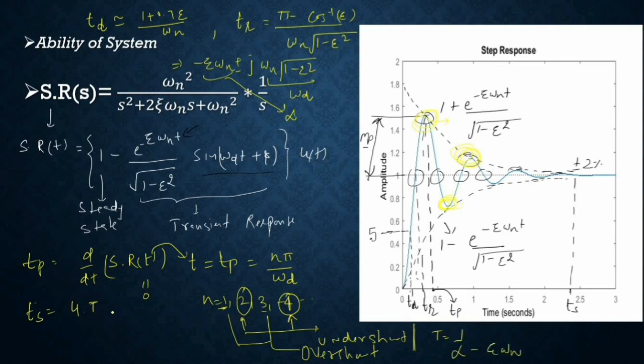So you can easily say settling time will be equal to 4 by zeta omega n, when your error will be in the range of plus minus 2% tolerance band. If you take 1%, you can say 5 by zeta omega n. This is all about the discussion of settling time. Now we are going to discuss the overshoot.